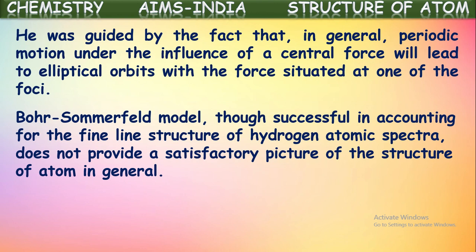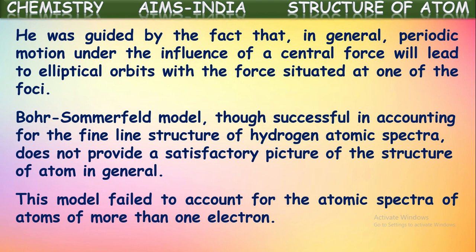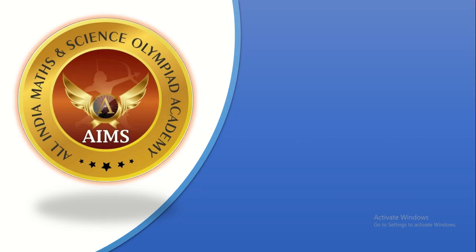Even so, it does not provide a satisfactory picture of the structure of the atom. This model failed to account for the atomic spectra of atoms with more than one electron. So here also the same drawback continued. That is a major drawback in Sommerfeld's theory. Okay, this is about Bohr's atomic model and Sommerfeld's extension to it.